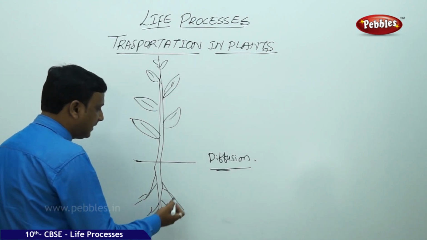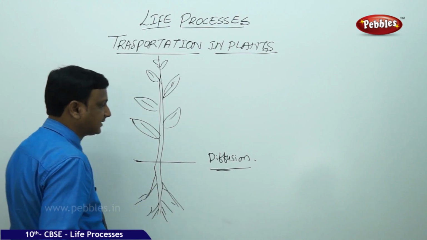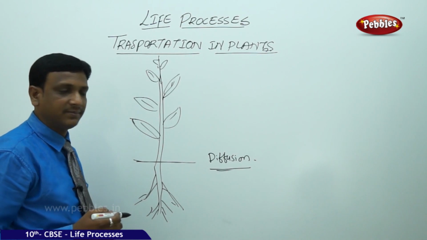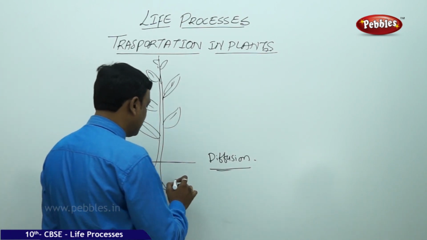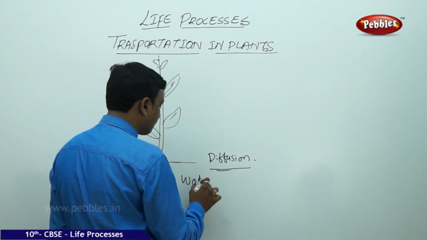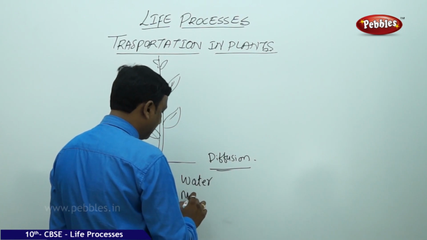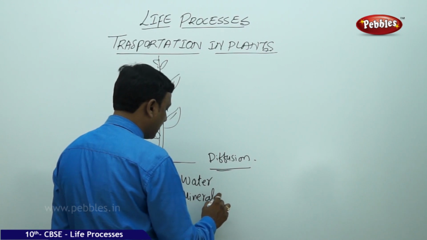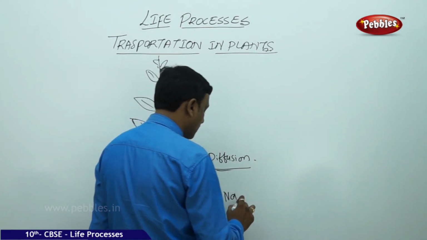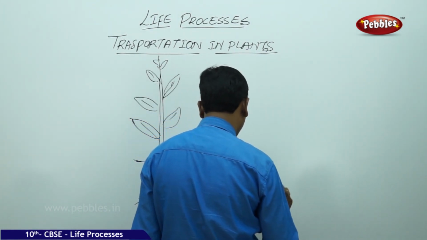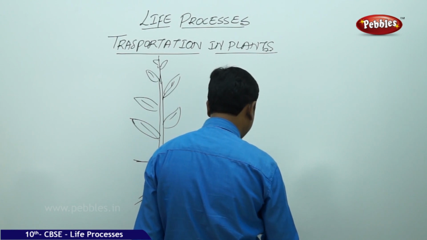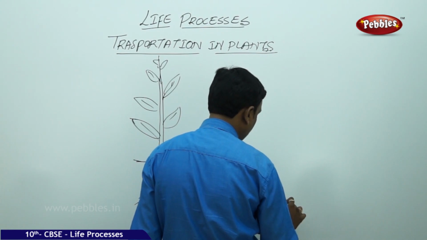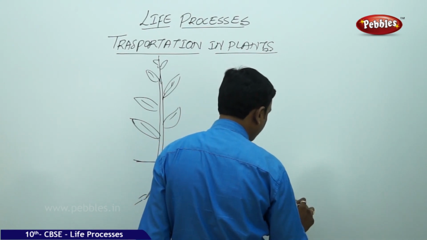So here it may not be possible by simple methods like diffusion or osmosis. The materials cannot be transported. Actually, what are the basic materials that are transported here in plants? You see, water is the major one. Along with water, minerals. Because for the growth of plant, water is needed as well as minerals like sodium, potassium, phosphorus. Along with that, so many other, zinc is required, magnesium is required.